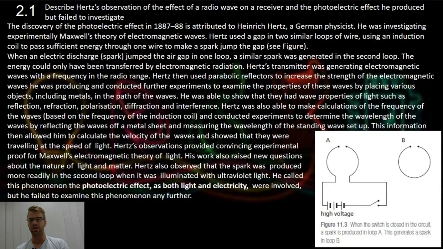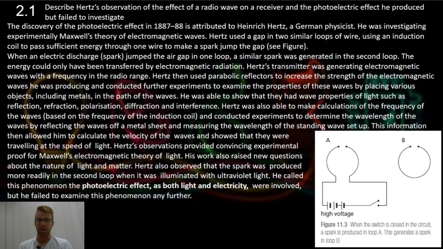Hertz's observations provided convincing experimental proof of Maxwell's electromagnetic theory of light. He also raised new questions about the nature of light and matter. Hertz also observed the spark was produced more readily when it was illuminated by UV light, and we know this phenomenon as the photoelectric effect, as both electricity and light were involved, but he failed to examine this phenomenon further.